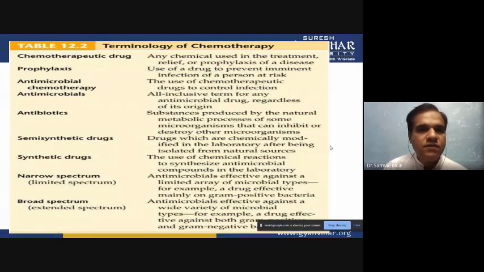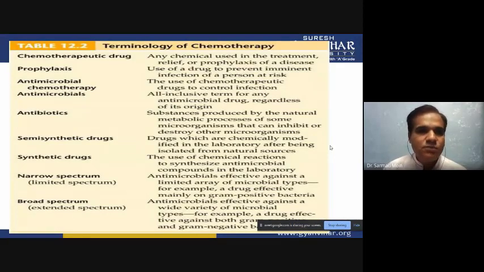Before going further, we have to see some terminology which we will utilize in this chapter. So first one is the chemotherapeutic drugs. Chemotherapeutic drugs are those drugs which we use to treat, relieve, or as prophylaxis against a disease. So these chemicals we are utilizing for the treatment, relief and prophylaxis of a specific symptom or disease condition.